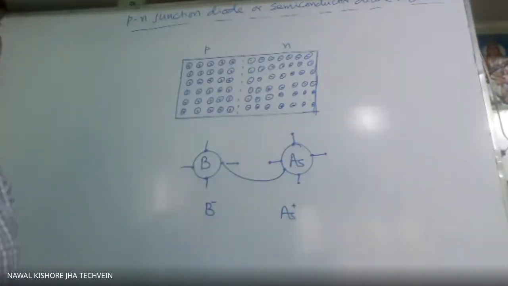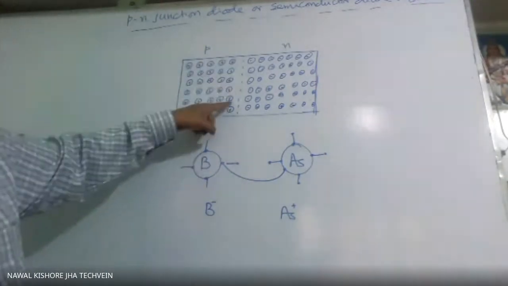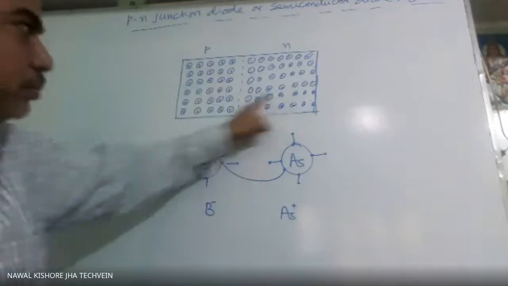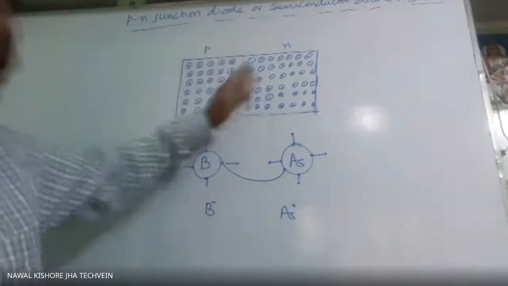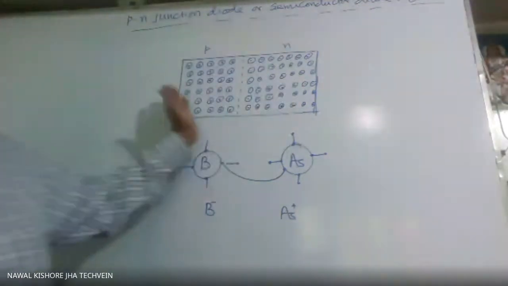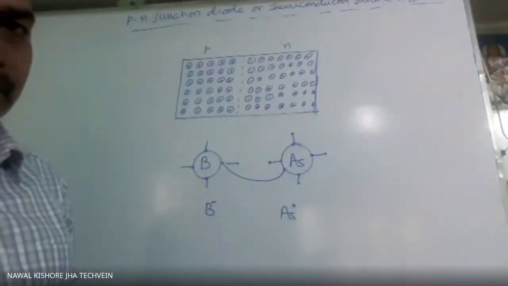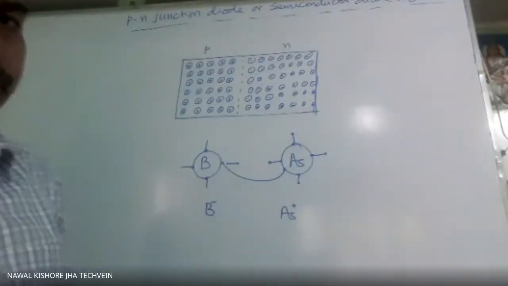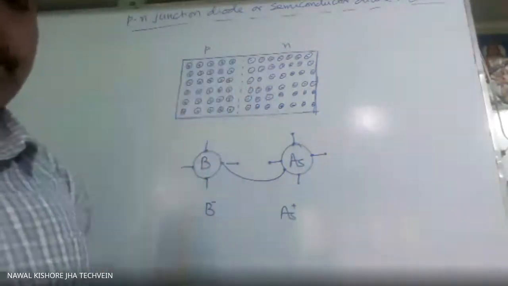As a result, this negative charge, the electron cloud here, will oppose further diffusion. Otherwise it would become useless: if all the electrons came here and all the holes went to that side, it would become electrically neutral and we would not be able to use it. So this diffusion is stopped.